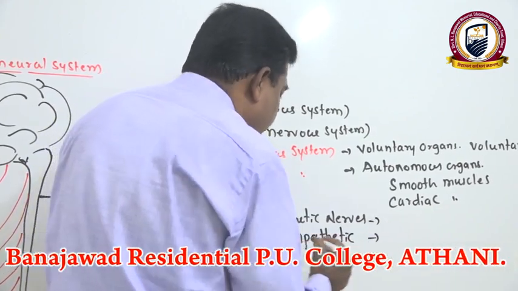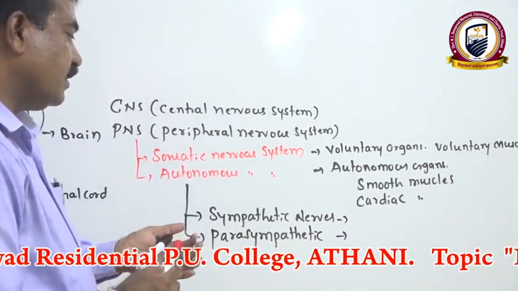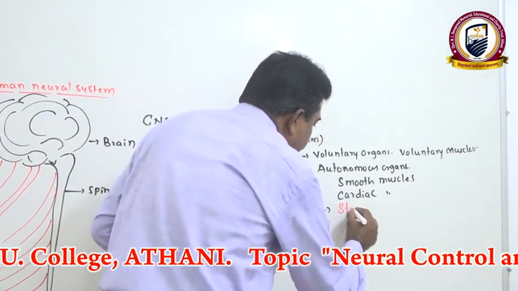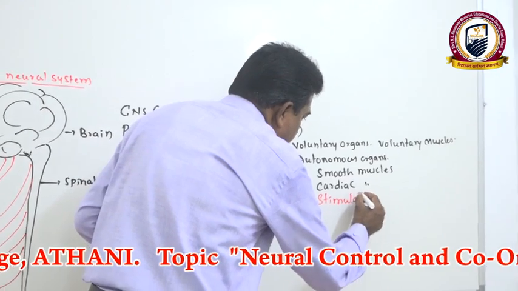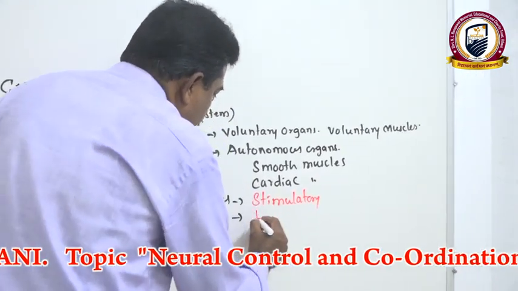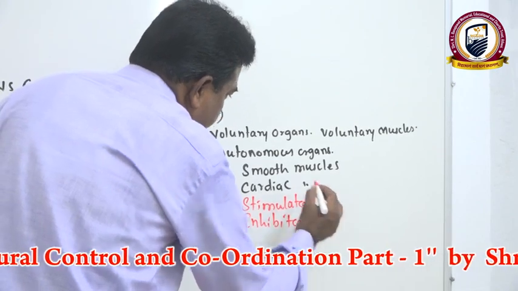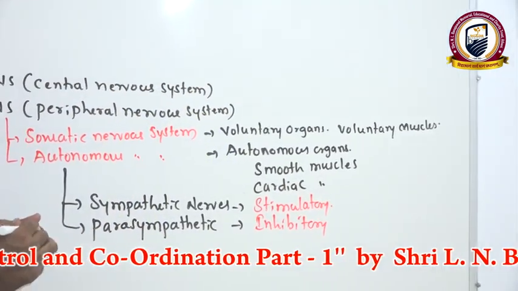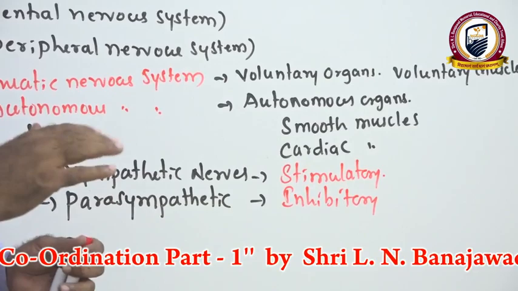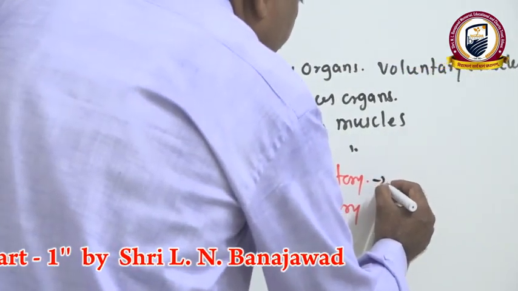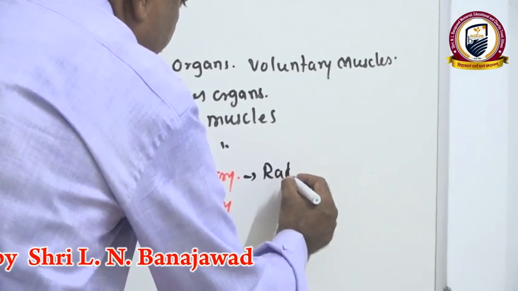The sympathetic autonomous nerve is generally stimulatory in nature. The parasympathetic is inhibitory. That means the sympathetic nerve, when stimulated, always increases the rate of action.